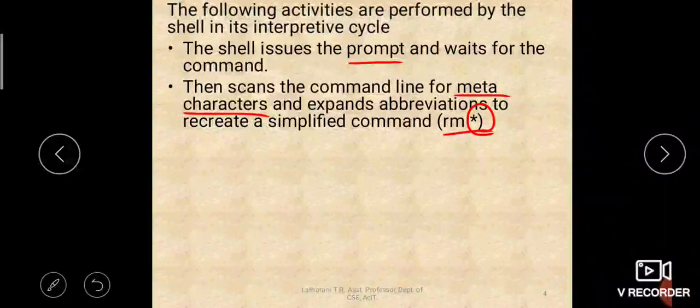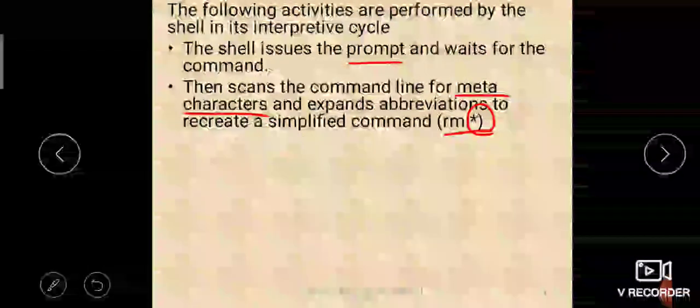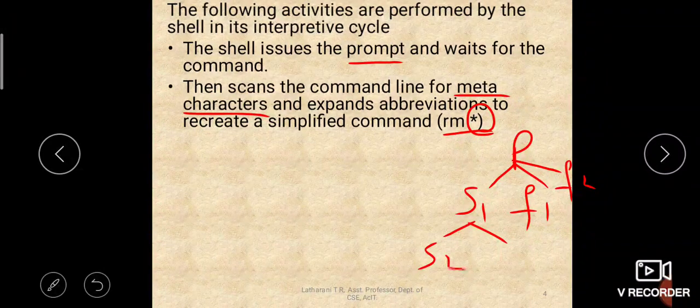So everything means whatever files we have in our current directory are to be removed. Let us say we are present under the programs directory and we have one subdirectory S1, we have one file F1, another file F2. Then under the subdirectory we have another subdirectory S2, then we have file F3, and under S2 let us say we have another file F4.